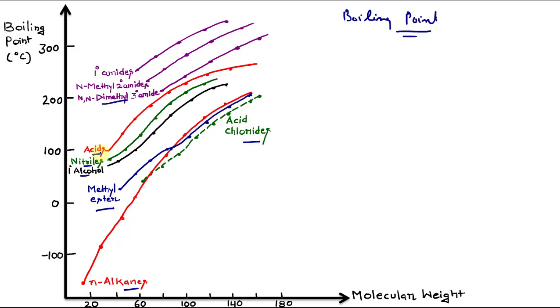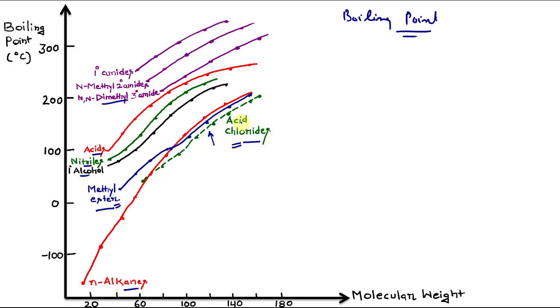Now from the graph you can see, this red graph is the boiling point of alkanes. You can see the acid chlorides, this green curve, and these methyl esters. The acid chlorides and esters of comparable molecular weight to alkanes have similar boiling points.